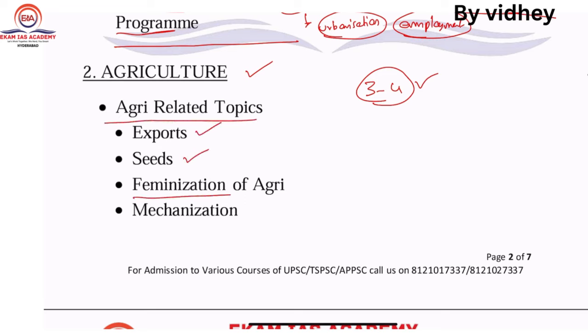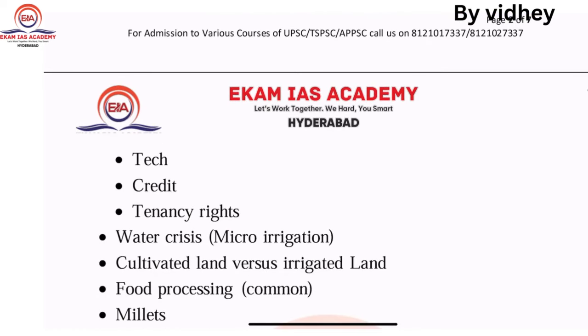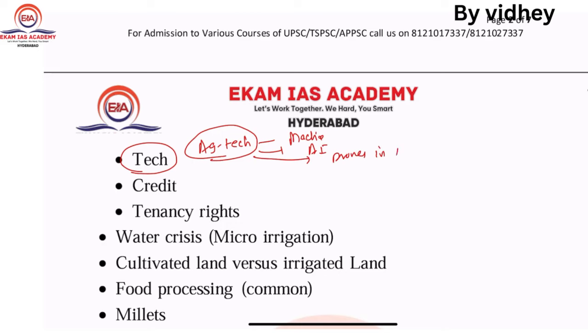Next one, very, very important, is what? Feminization of agriculture. Next one, mechanization. These two are high potential topics you need to dwell. So next one is what? Technology in agriculture, agri tech, agricultural technology, for example farm machineries. So next one, AI, for example drones in agri. So next one, software, very, very important. Just go through this agriculture technology.